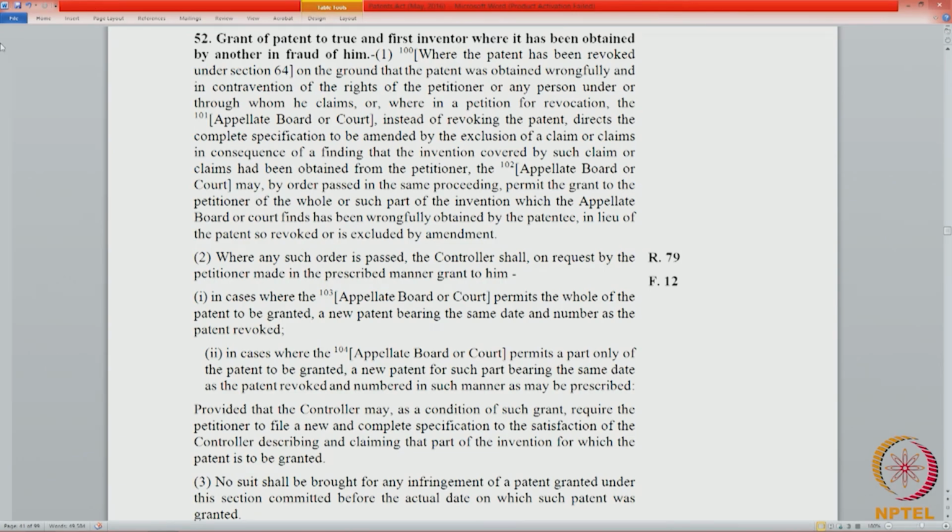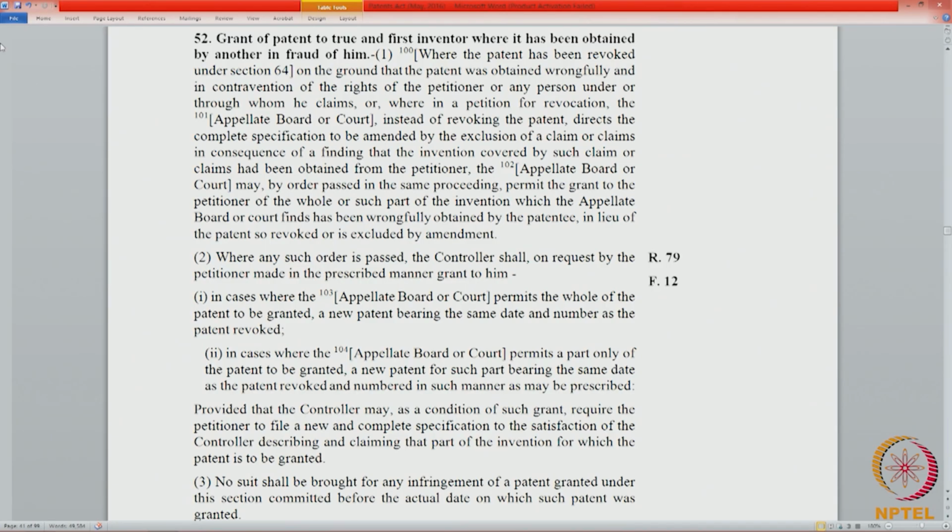In cases where the appellate board or the court permits only part of the patent to be granted, meaning a few claims which were wrongfully obtained to be granted, a new patent for such part bearing the same date as the patent revoked and numbered in such manner as may be prescribed. So, in this case, the date will be the same, but the number will be different. The name of the patentee will also be different.